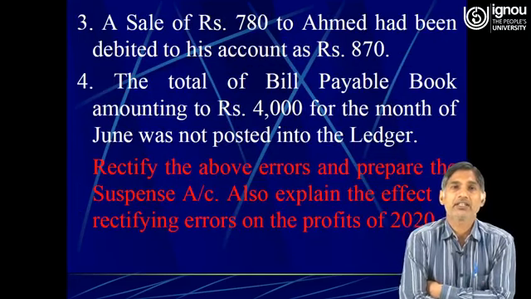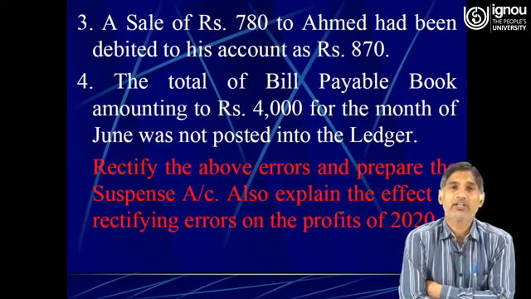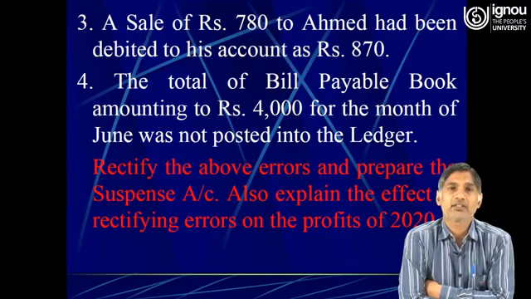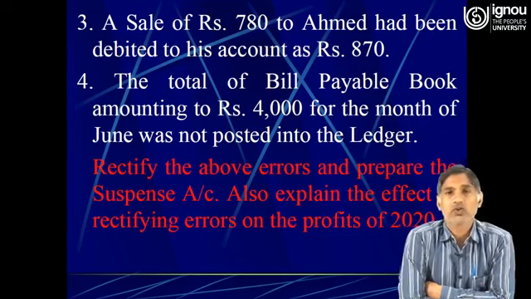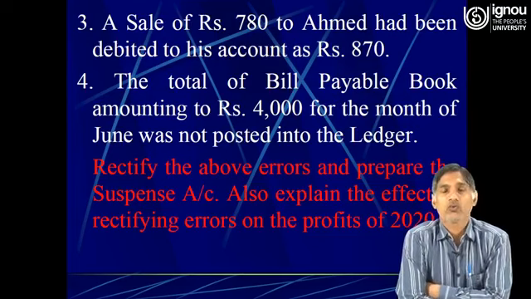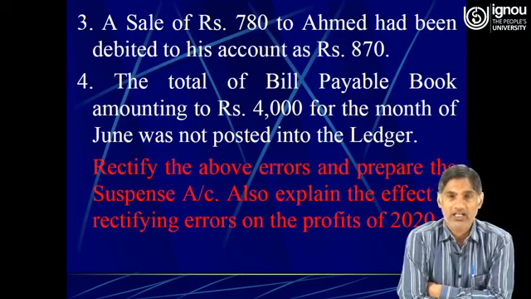Then the third one is a sale of rupees 780 to Ahmad had been debited to his account as 870. Then the fourth one is the total of bills payable book amounting to rupees 4000 for the month of June was not posted into the ledger.